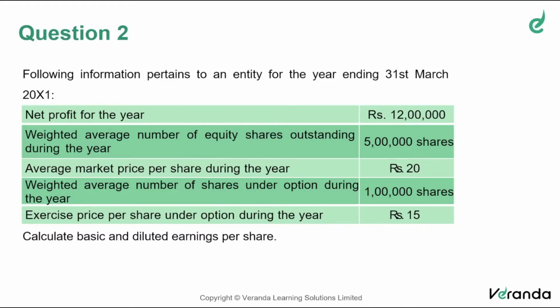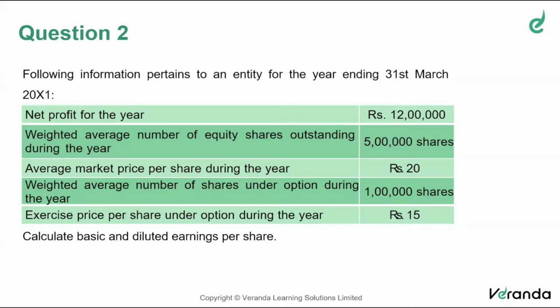So there is definitely a possibility of dilution of earnings per share when there are options, convertible debentures, or convertible preference shares. We call them potential equity shares, which have the potential to dilute the earnings per share. So this is one such situation where there is a possibility of dilution.